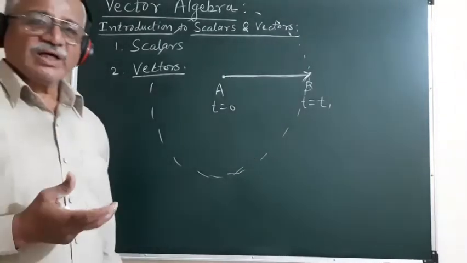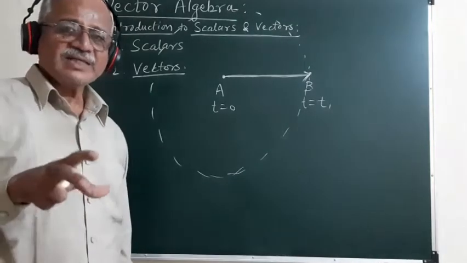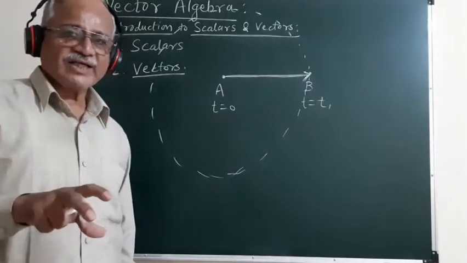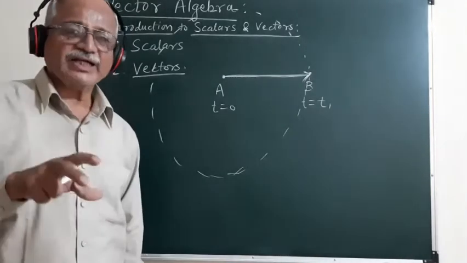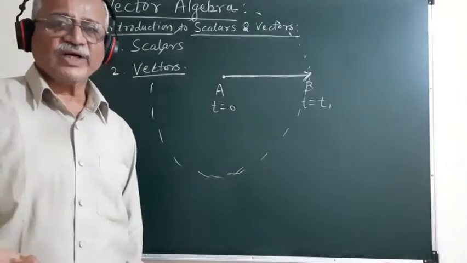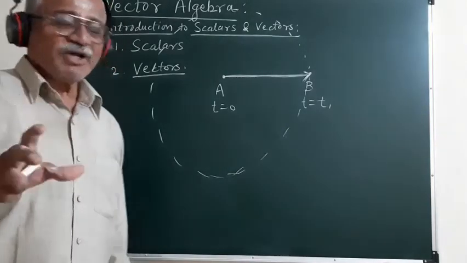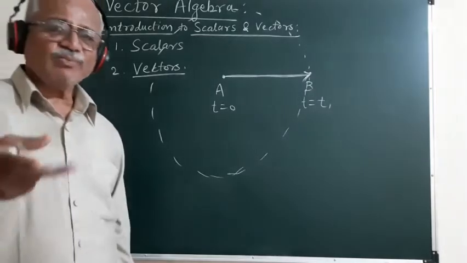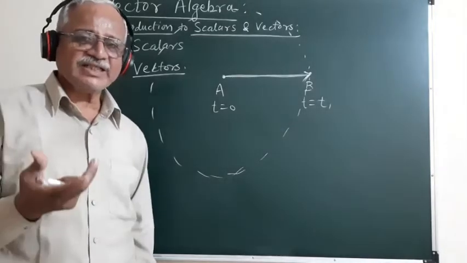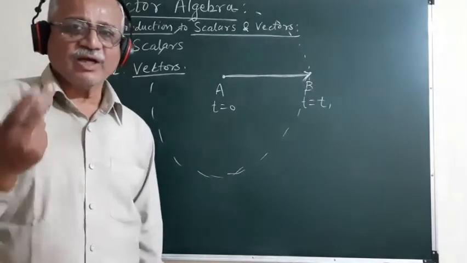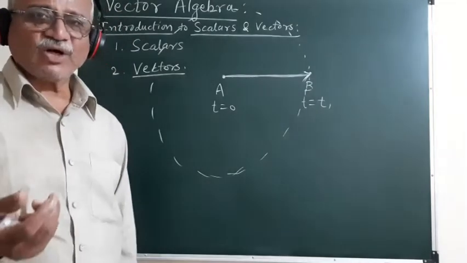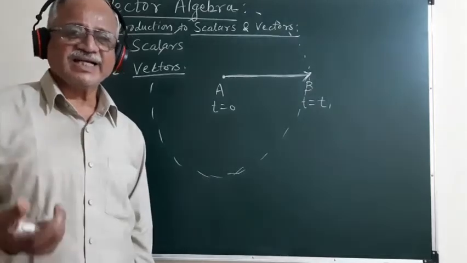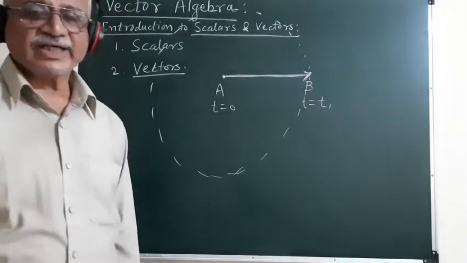Here also we are going to briefly revise how these vectors can be added, subtracted, and we can take the multiplication of the two vectors. The multiplication of two vectors can be performed in two different ways. We have studied the two types of products, the dot product or the scalar product of two vectors, and the second is the vector product of two vectors.